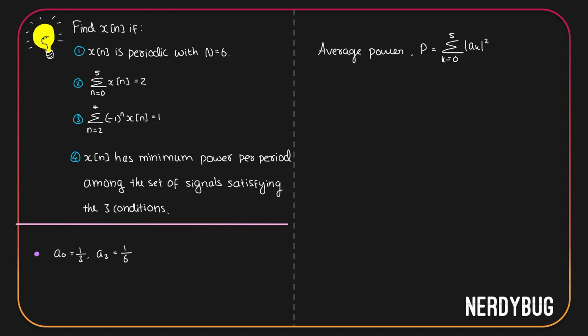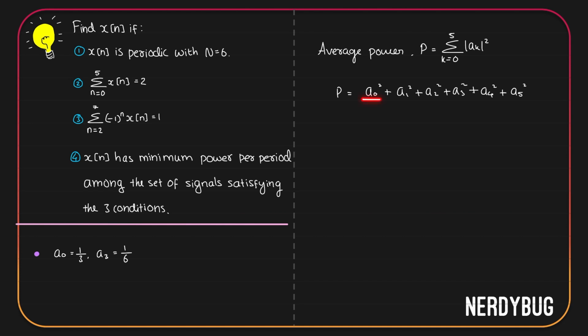We saw this while we proved the Parseval's relation. So basically, to get the average power, we take the coefficients in one period, square them and add them. So power is, if you give k equal to 0, a0 square, k equal to 1, a1 square, then a2 square, a3 square, a4 square, and a5 square.